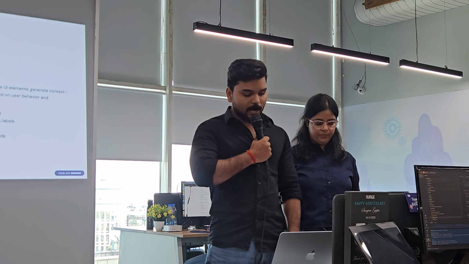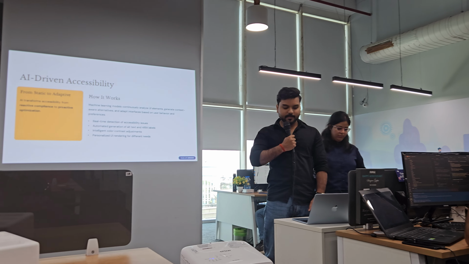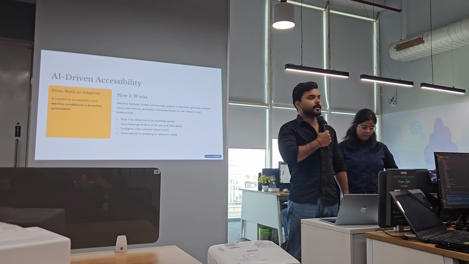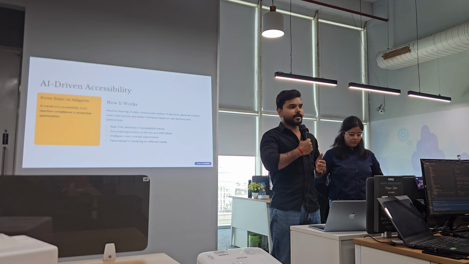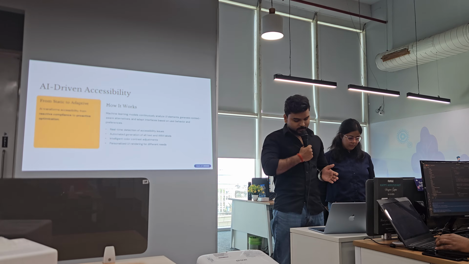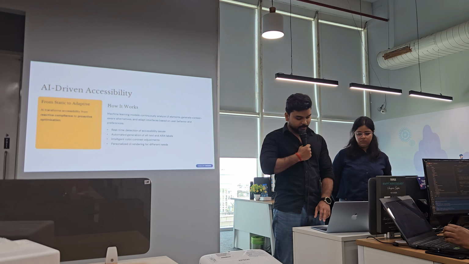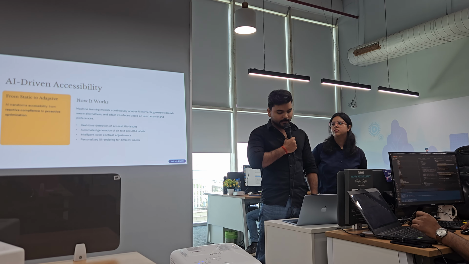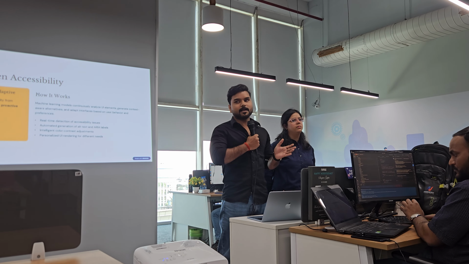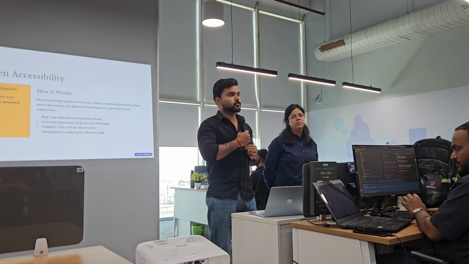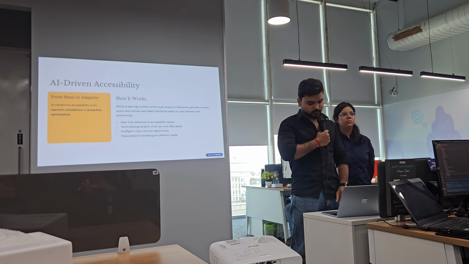Now we will discuss how AI could help us to overcome these challenges. There are some machine learning models which can analyze our application at runtime or at dynamic intervals. At that time, they can suggest or fix improvements for the user and also detect accessibility issues. For example, if there is an image that doesn't show clearly or there is a contrast issue, at that time it detects and fixes those issues.